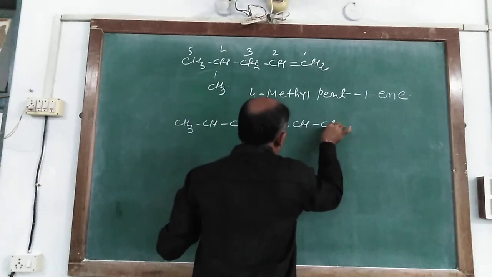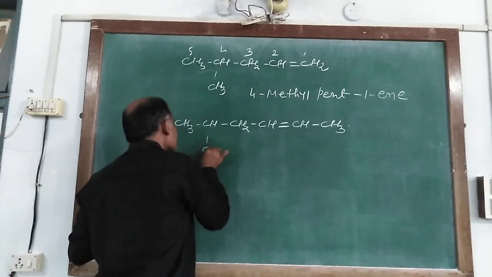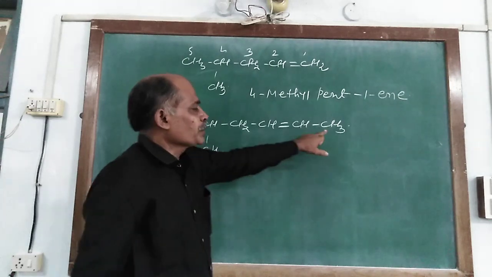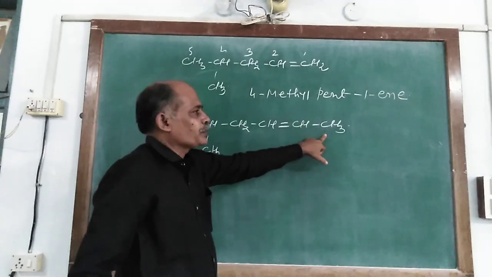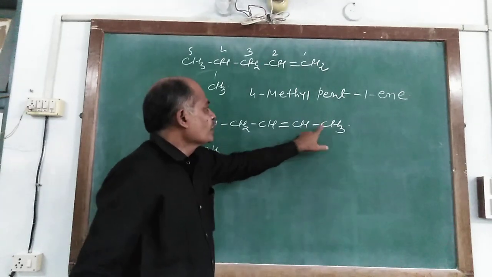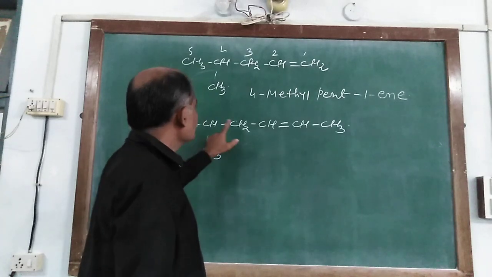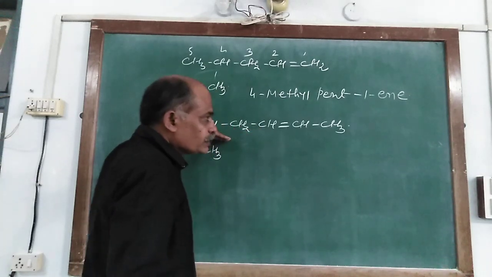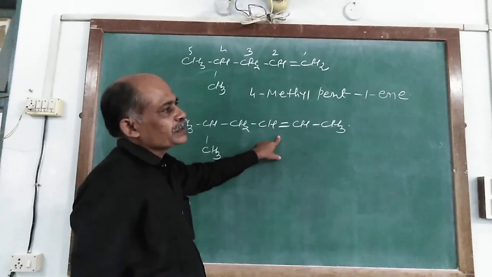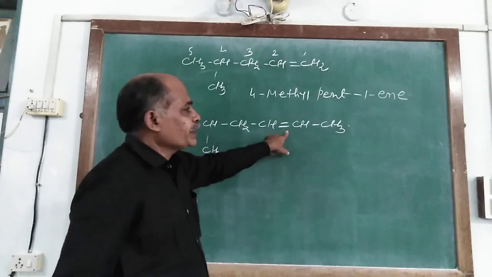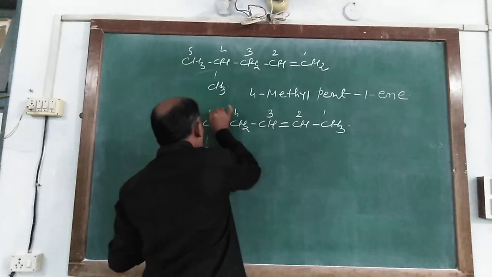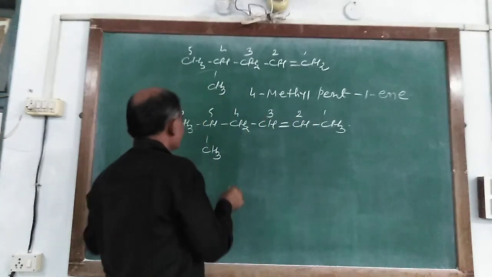When we write CH3-CH-CH2-CH=CH-CH... numbering is given from this end or that end. Numbering is given from this end because from this end the double bond gets the minimum numbers 1 and 2; from the other end it would be 1, 2, 3, 4. Substituent groups are not considered for the numbering when they are located along with the double bond. So here 1, 2, 3, 4, 5 and 6. Now we write the 5-methyl.